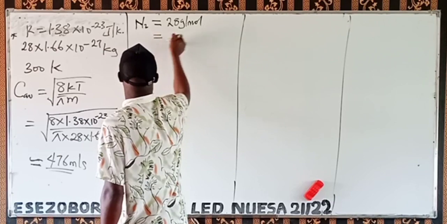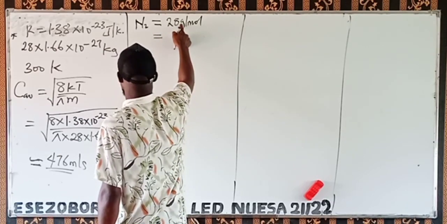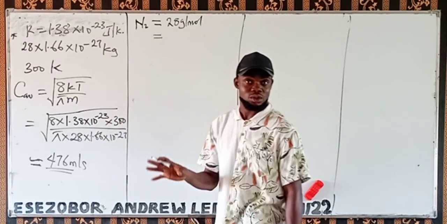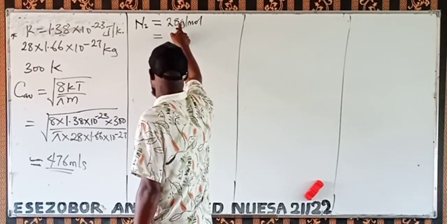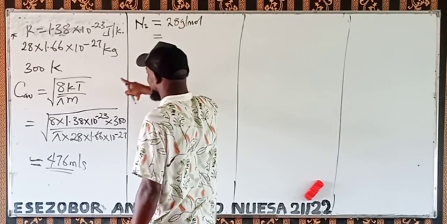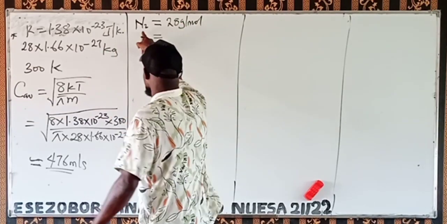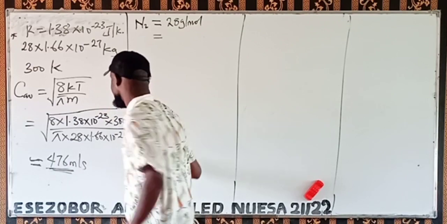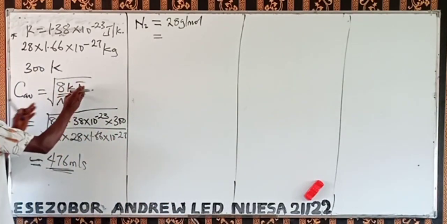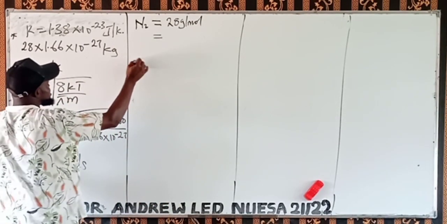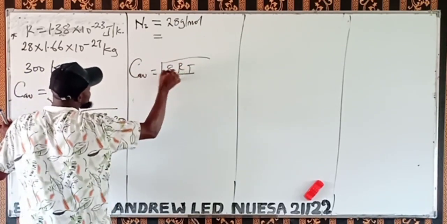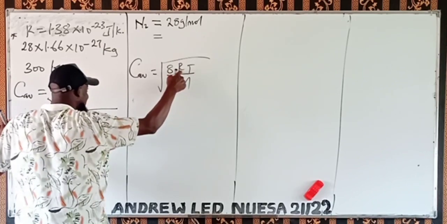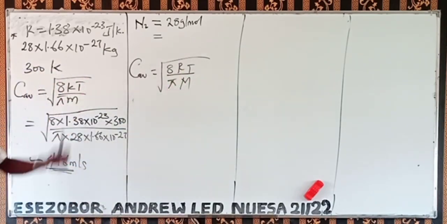So, for the question we convert to kilogram, because R is in joules per mole Kelvin, and that joule is in kilogram. Moving on, don't solve with grams because of that constant there. I've already gotten the answer from the first formula. Now I want to use the one with R: C_av is equal to root of 8RT over pi times M. Maybe with the molar mass of that nitrogen gas, to see if I'll have the same answer.